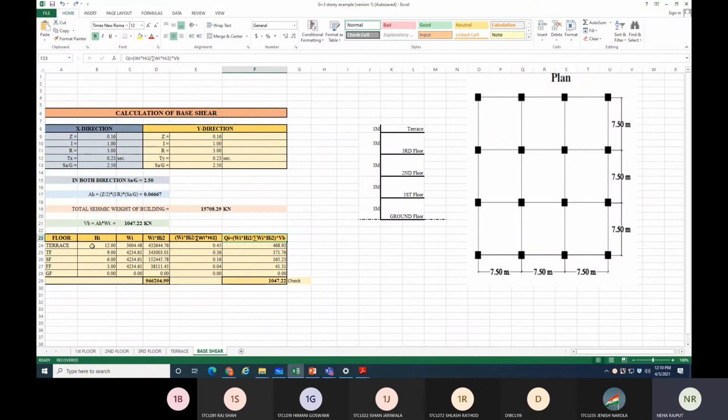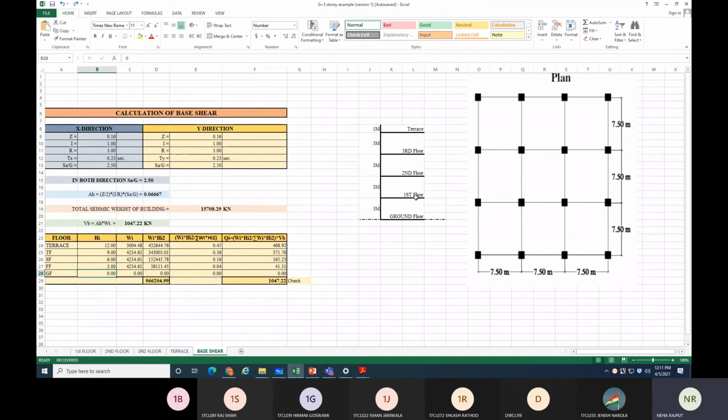Now how to write the floors? First, what should you write? Start from the terrace, the top. So first is the terrace, your topmost level, then third floor, then second floor, then first floor and ground floor. Got it? Or you can start from the bottom: ground floor, first floor, second floor, third floor and terrace. Now the ground floor is your bottommost level, zero level, so the height of the ground floor is 0.